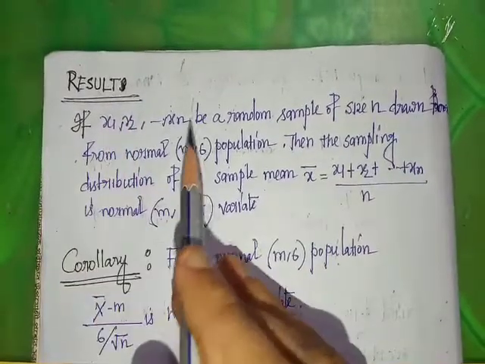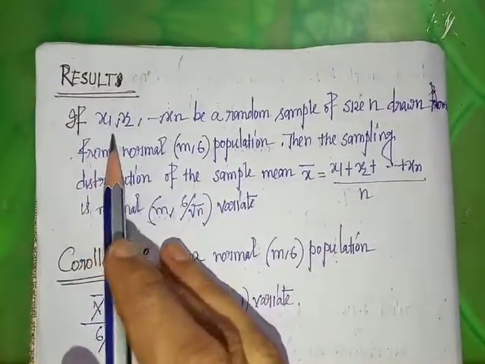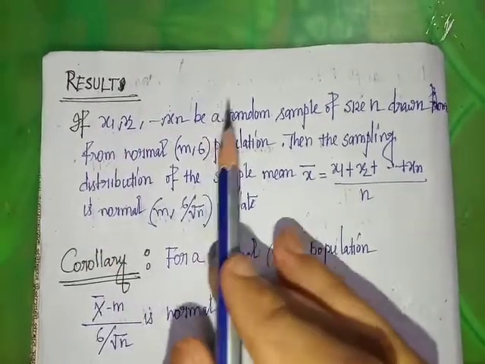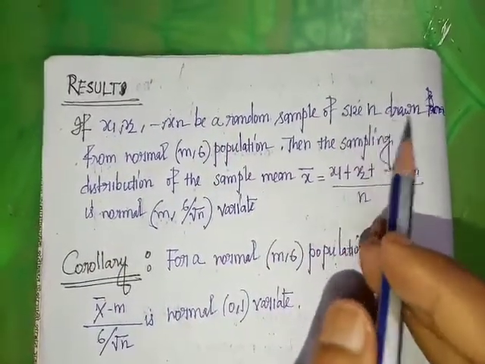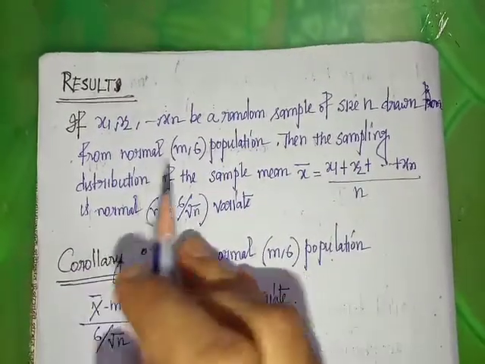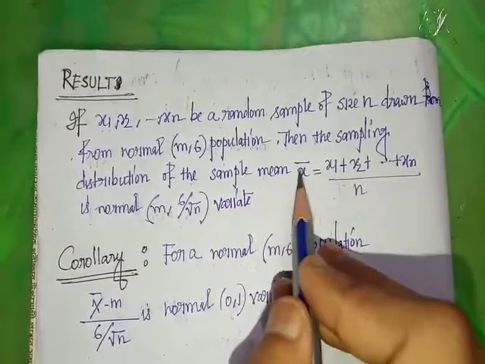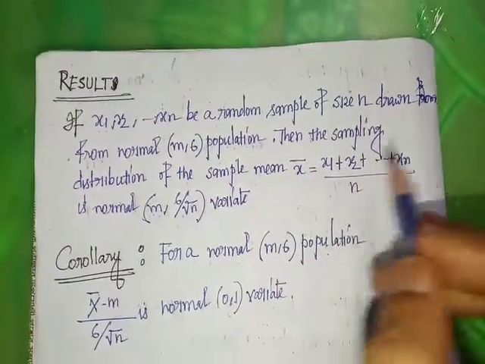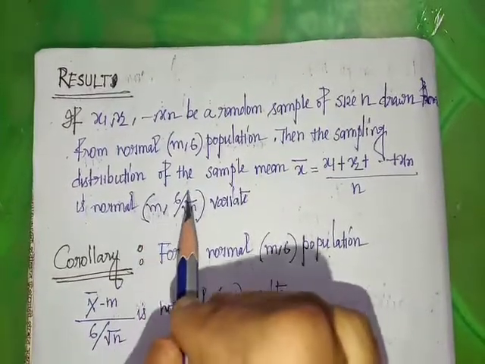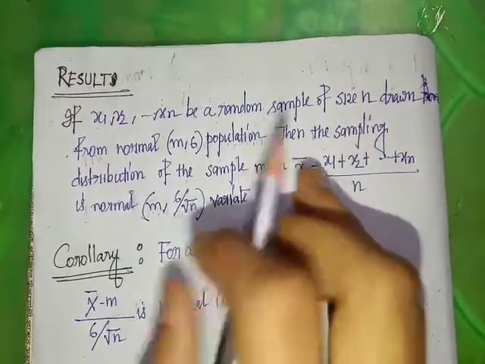So we got these results in our previous video. If x1, x2, ..., xn is a random sample of size n drawn from a normal (m, sigma) population, then the sampling distribution of the sample mean x bar, equal to (x1 + x2 + ... + xn) by n, is a normal (m, sigma by root over n) variate.